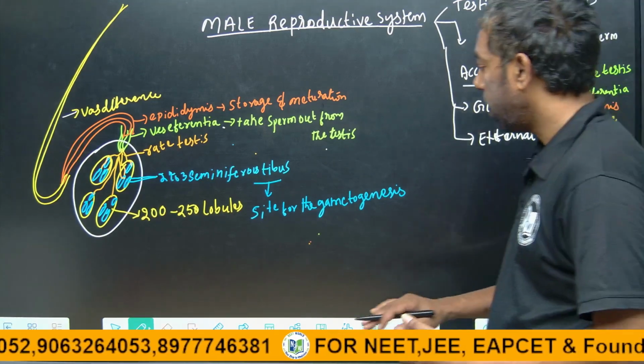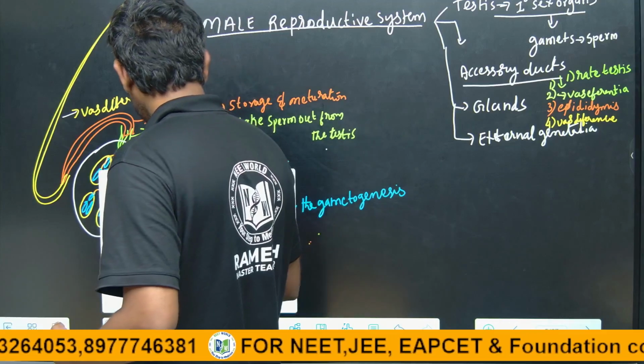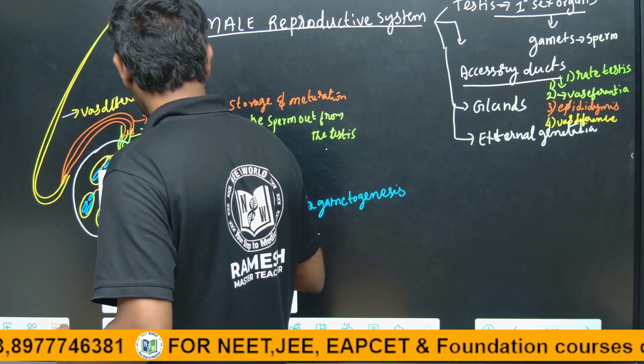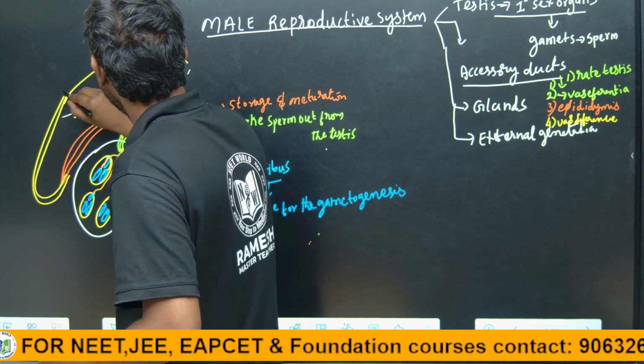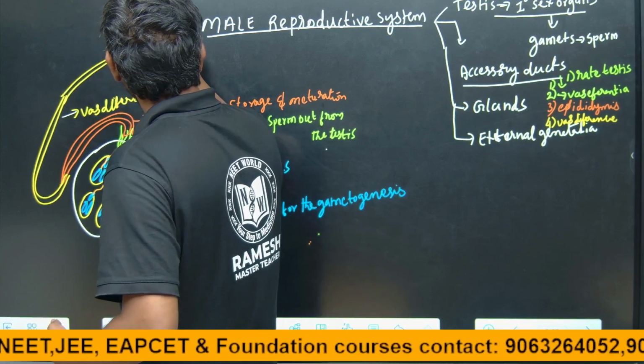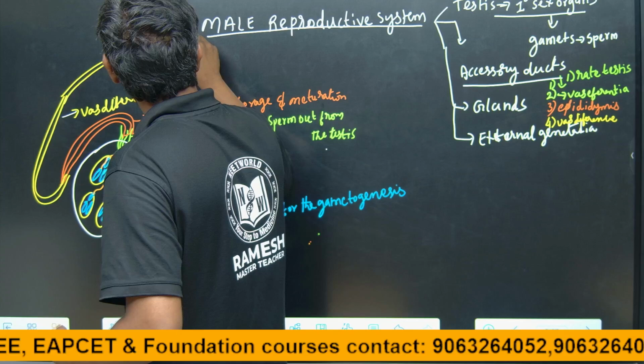The vas deferens enters the urinary system in the male reproductive system.